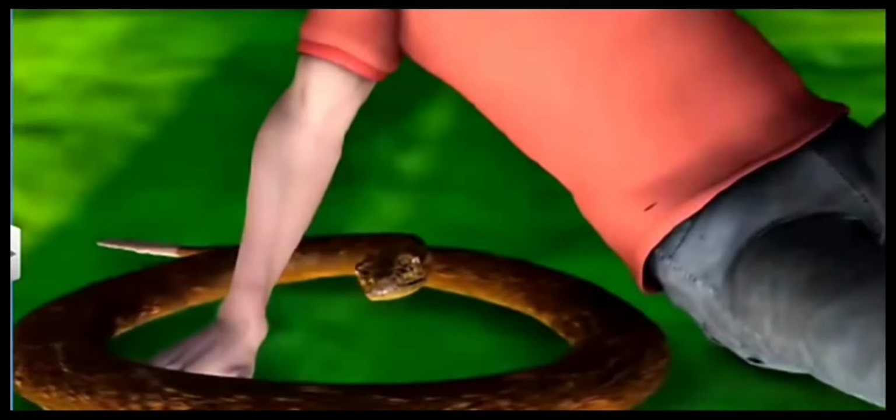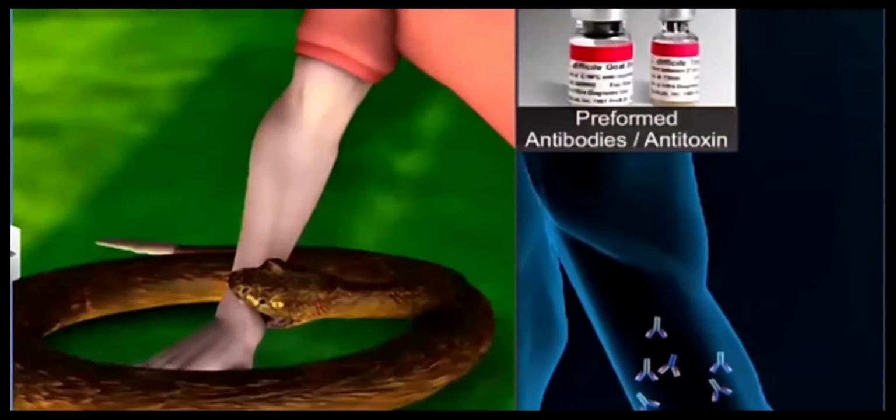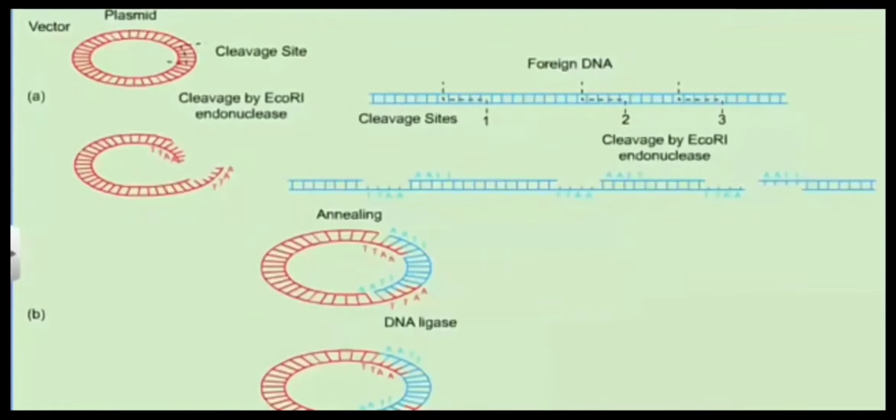Similarly, in case of snake bite, prepared antibodies or antitoxins have to be introduced in the body to combat that particular toxin. This is passive immunization. So, active immunization and passive immunization are the two types of immunization programs.